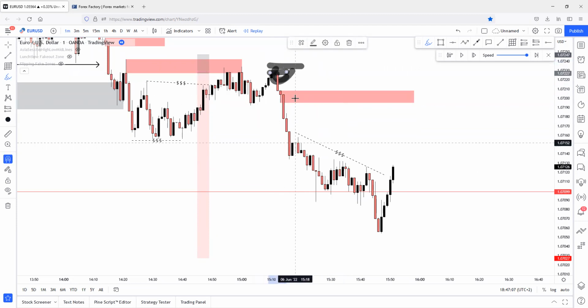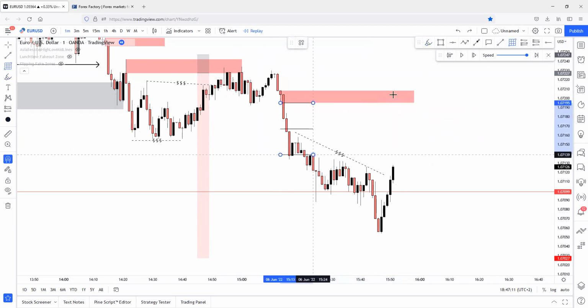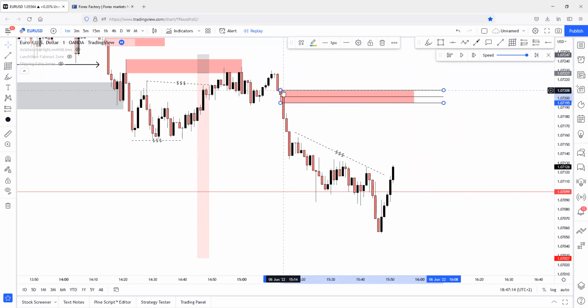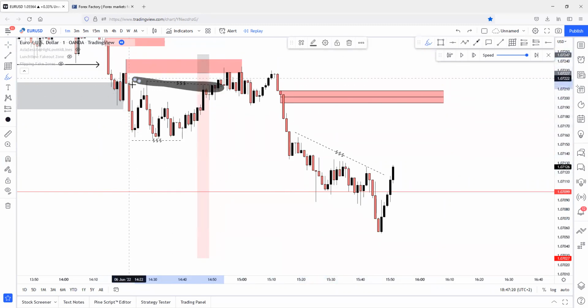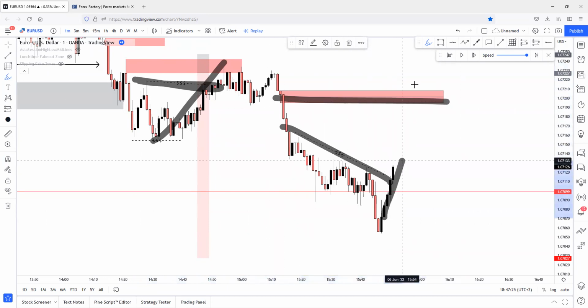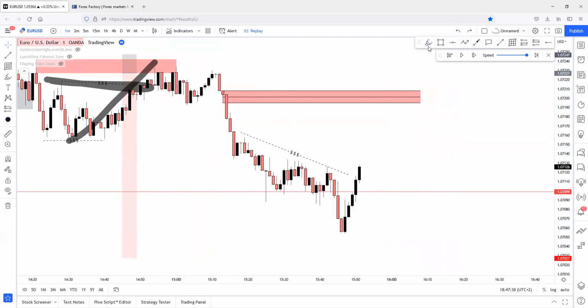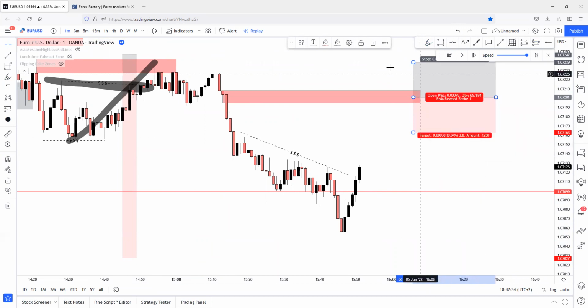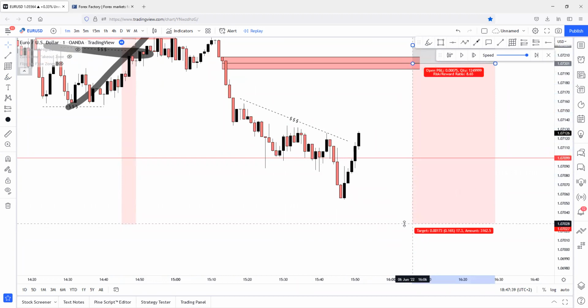So in this case, I will set a limit order on this supply zone up here, because as you know, we can expect a reversal in the main trend after liquidity is swept, right? So this is the main trend. Price is following this pattern over and over again. Here's the liquidity, sweep of the liquidity, reversal. Here's the liquidity, here's the supply zone, sweep of the liquidity, reversal. We can expect this scenario. Okay, let's see. I will set a limit order on 50%, and let's see if this covers the whole zone. Yeah, it covers perfectly. Same target, liquidity line target.